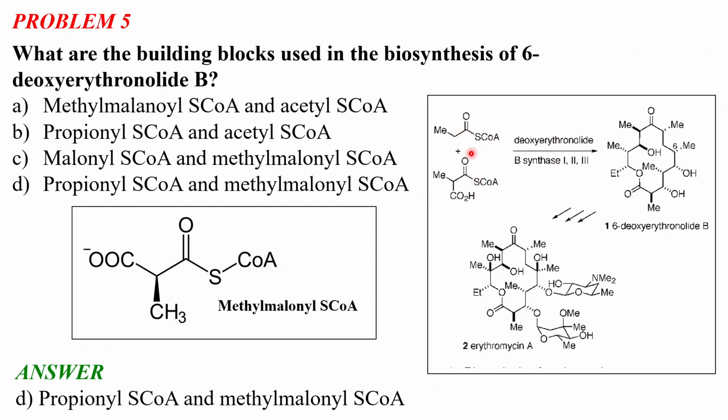And these are the structures. If you can remember the structures of these starting materials, that is very good. Basically these are very easy structures. As you can see, there is only the thioester of CoA with the acids, which are methylmalonic and propionic acids. And if you identify the names, you can easily draw the structures from the names itself. Okay. So I think it is clear. If there is no problem, I will move toward our next problem.